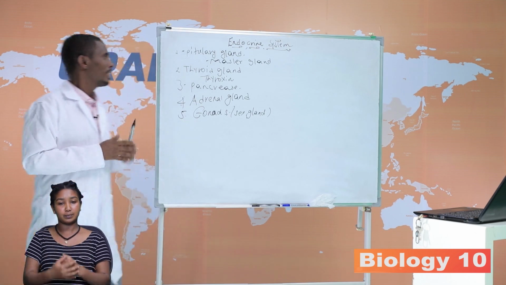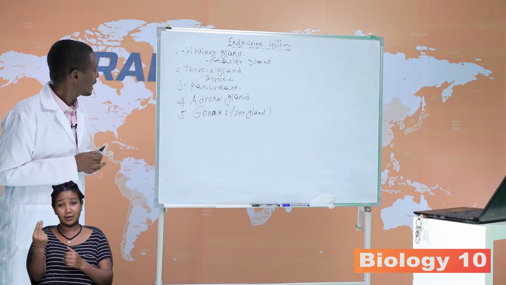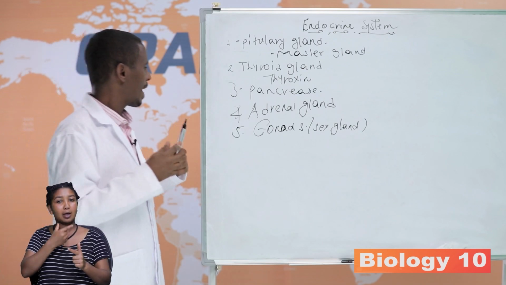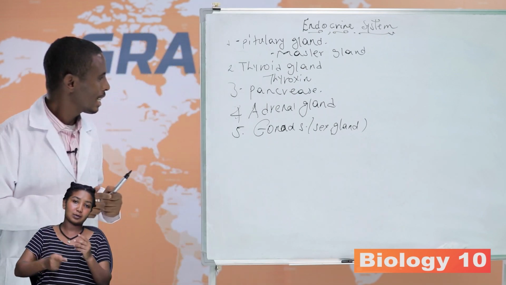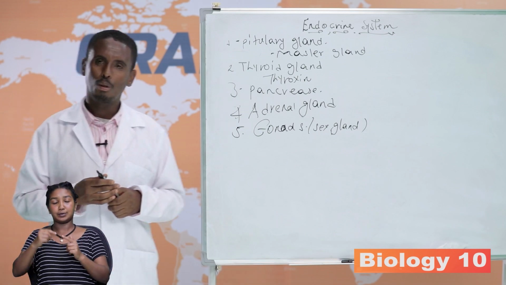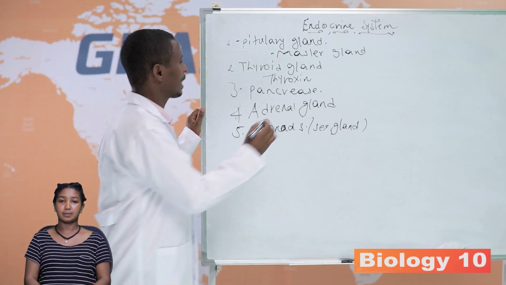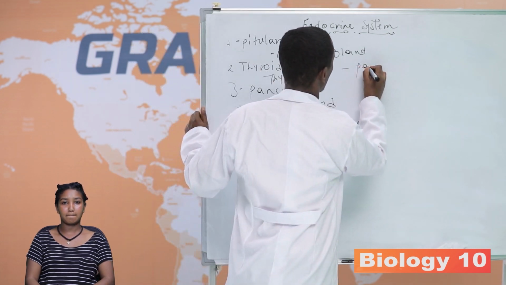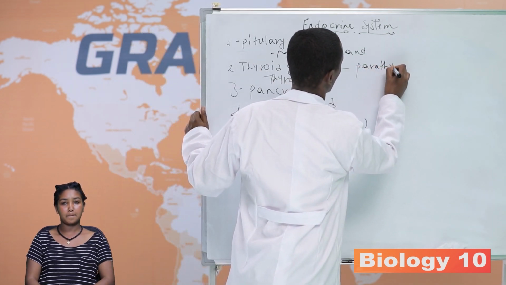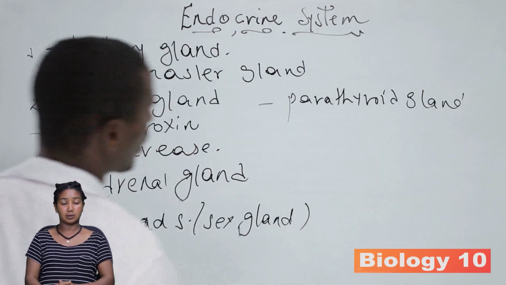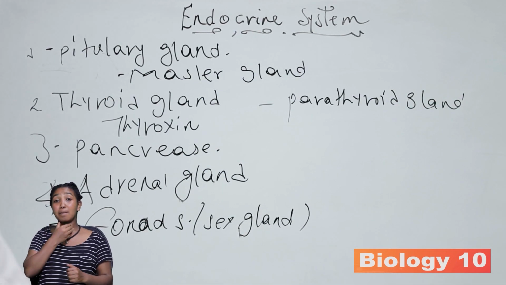So these are the very important glands: the pituitary gland, the thyroid gland, the pancreas, the adrenal gland, and the gonads. The other gland is the parathyroid gland. The thyroid gland is found in the neck region.